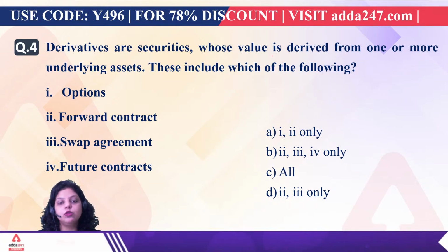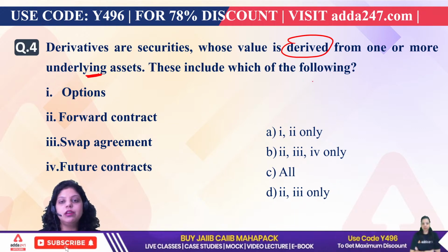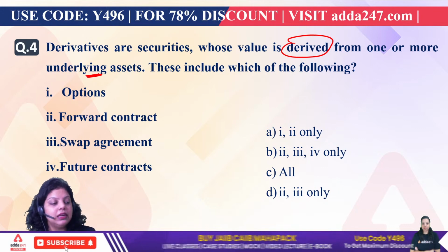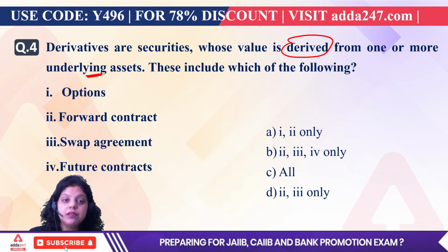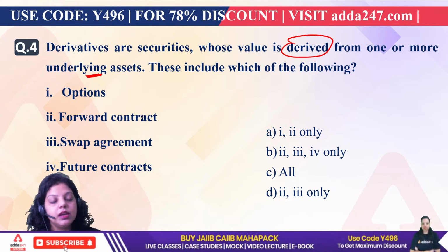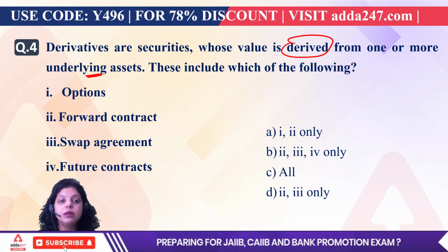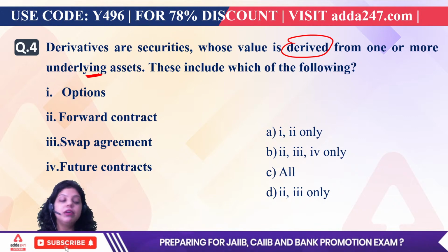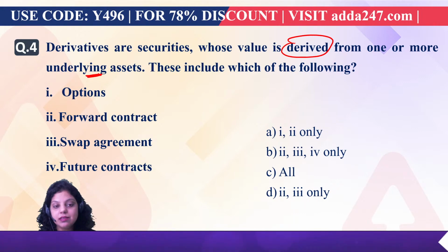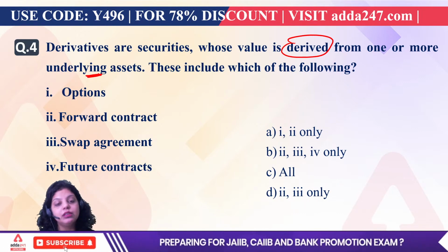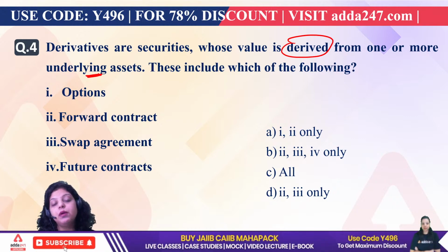Derivatives are securities whose value is derived from two or more basic variables, that is, underlying assets. These include which of the following? So when we talk about derivatives, we should know what a derivative is. It is a product, or it can be a security, whose value is derived from two or more basic variables, and that basic variable is known as the underlying asset. Which of the following is a type of derivative? First is options, second is forward contract, third is swap agreement, fourth is future contracts.